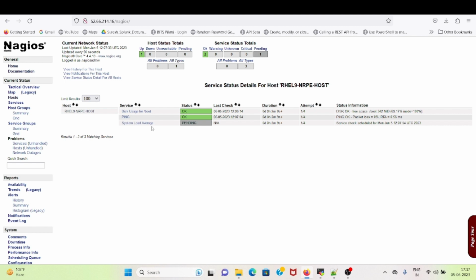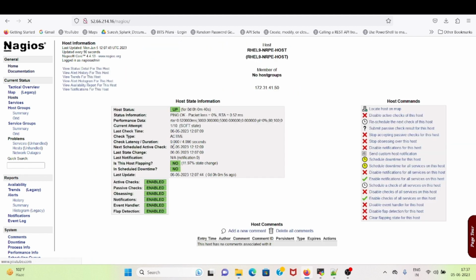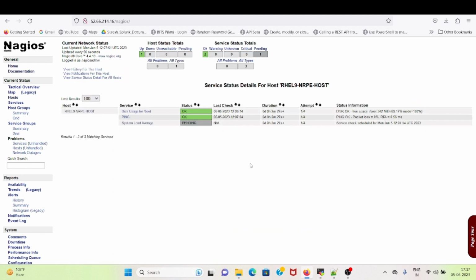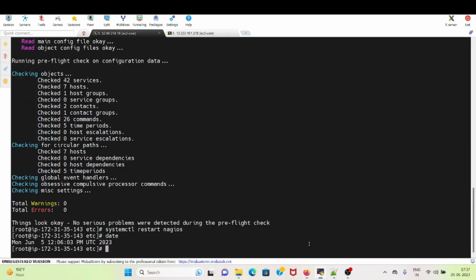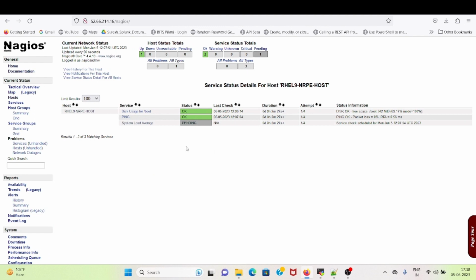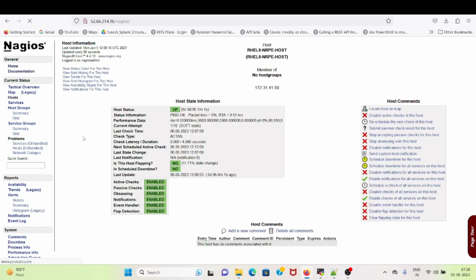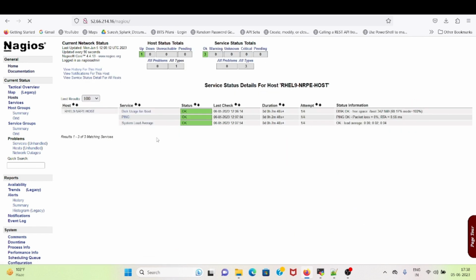Now we are awaiting the system load average. The service has not yet been checked, so status information is not available. Okay. And now I am able to see that system load average is showing okay, and it also is fine.